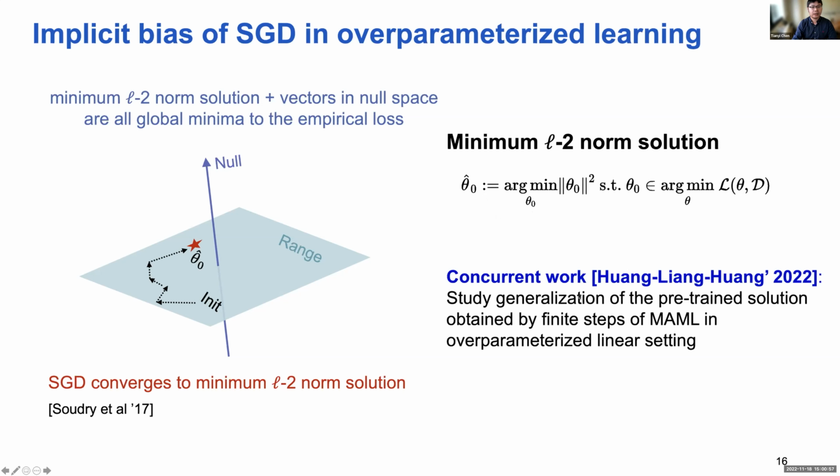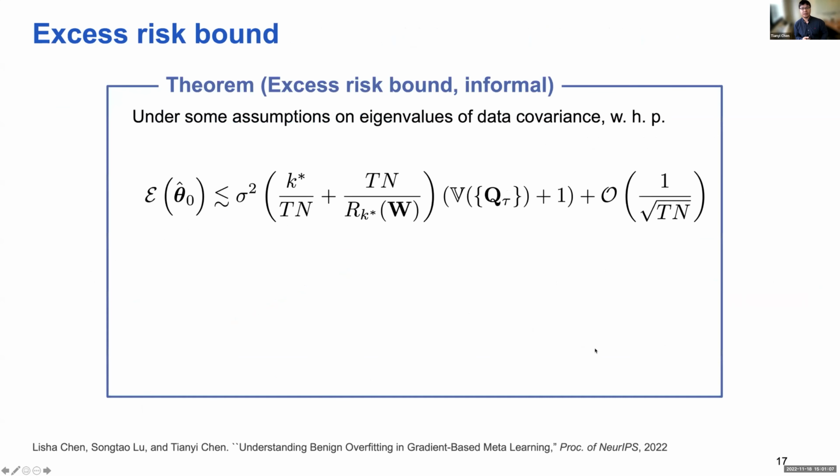So basically, I study a solution not the minimal norm solution, but a solution obtained by the MAML algorithm in a slightly different setting. In this setup, our key result is as follows. Again, under some assumptions on the eigenvalues of the covariance matrix, the excess risk of our pre-trained model theta 0 hat can be upper bounded by the summation of these two terms.